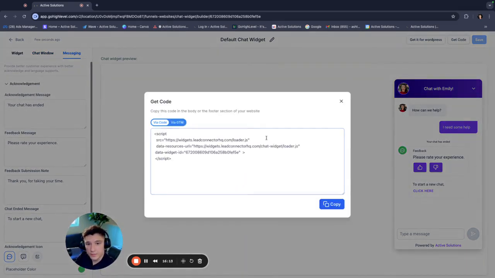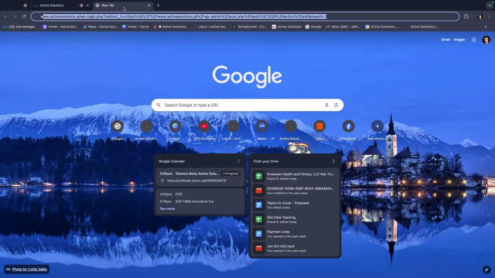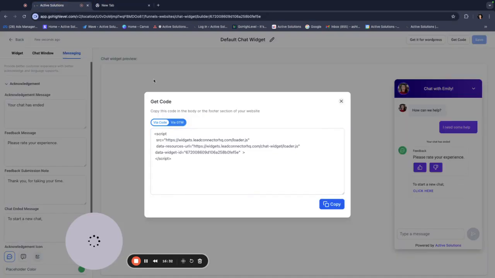So you're going to go to get code. This right here is an HTML code. Do not let this scare you if you've never seen one of these before. So you're going to copy this, and now we're going to go to a website. Let's just say, for example, they have a WordPress website.